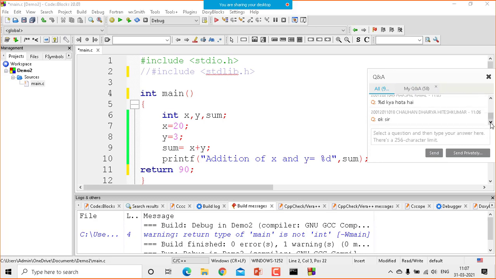Okay. Percentage %d is an access specifier for an integer data type. If I want to read or write an integer value, percentage %d is the access specifier. Return is a keyword to return some value. So return 90 will return 90 from this function, and it will carry the 90 back. That's what you mean by return.